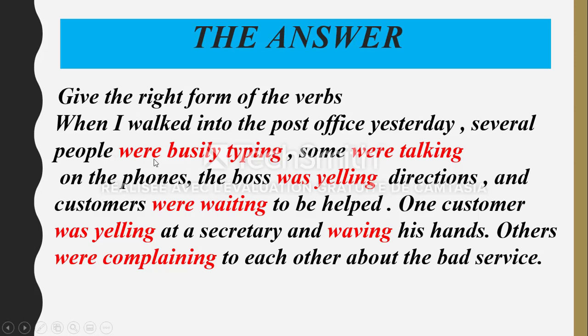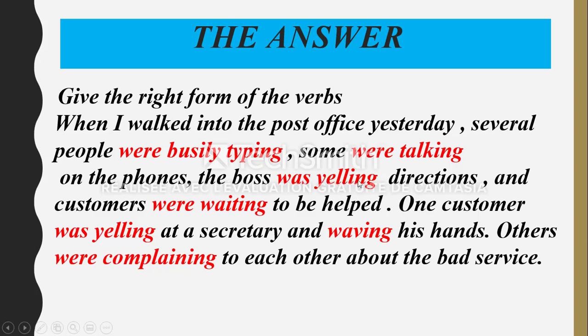So look, here we have the verb to be in simple past, and busily here is an adverb, plus the verb type plus ing. So were busily typing, some were talking on the phones. Here were talking: we have the verb to be in simple past plus the verb talk plus ing. So were talking on the phones.